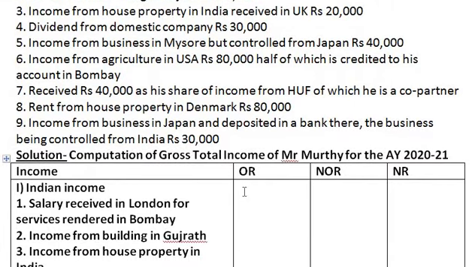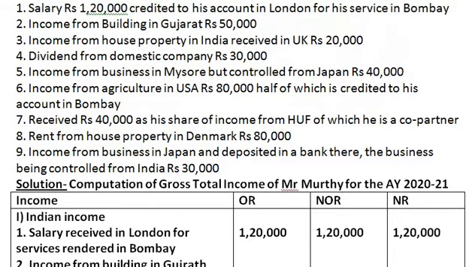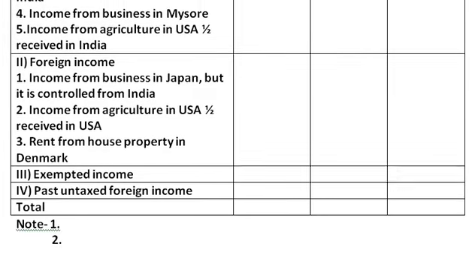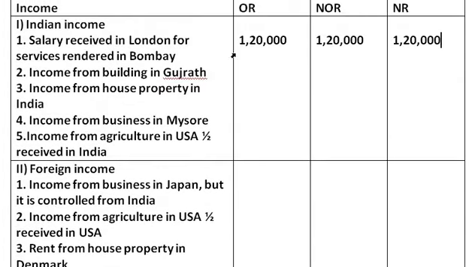You are taking the salary of rupees 1,20,000 as Indian income, which is to be taken in all the three columns. Take down 1,20,000 in all the columns. After this, the next Indian income, the second point, is income from building in Gujarat. So income from building in Gujarat is also taken in the Indian income column. That is the second point.